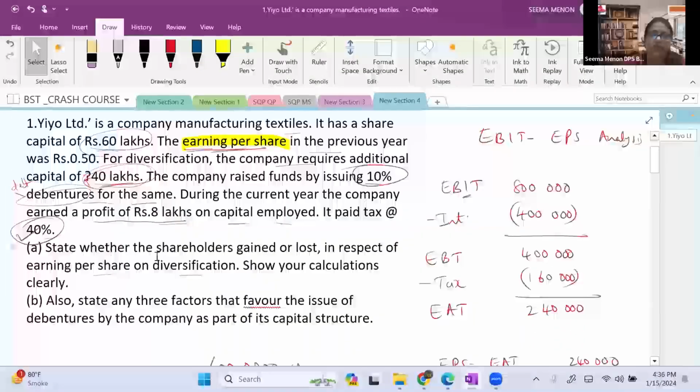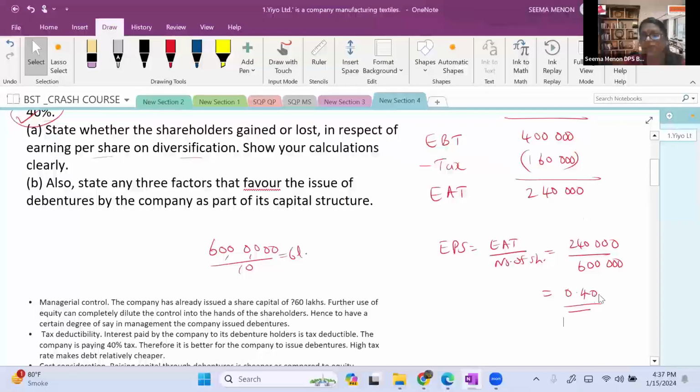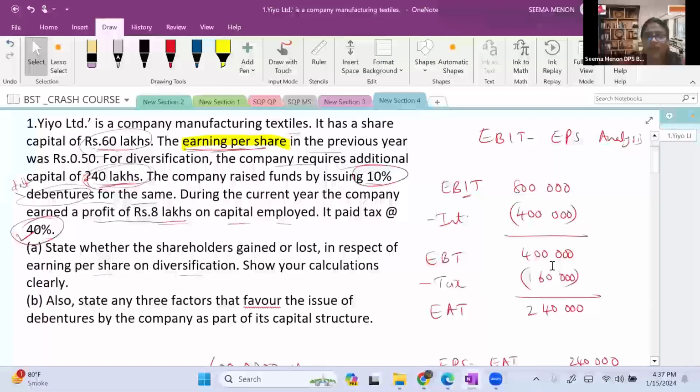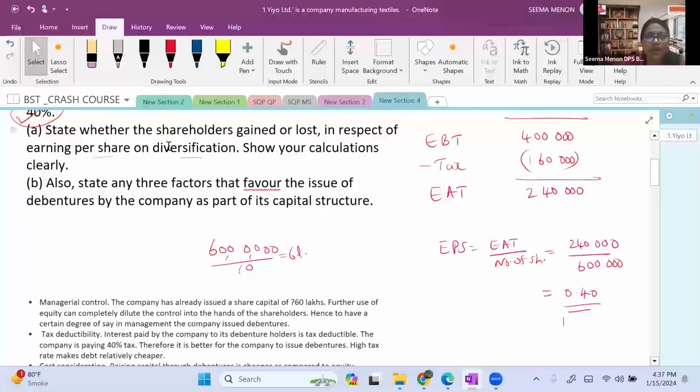So the shareholders did not gain, because EPS has reduced after taking the loan. We know there is expansion, but still last year it was 0.50 with only equity. Now, due to the debt, the EPS is reduced.